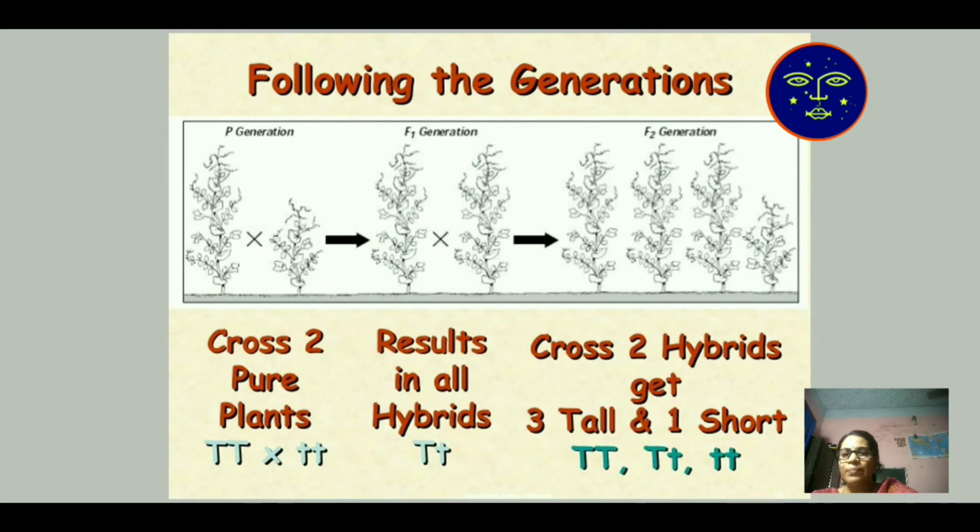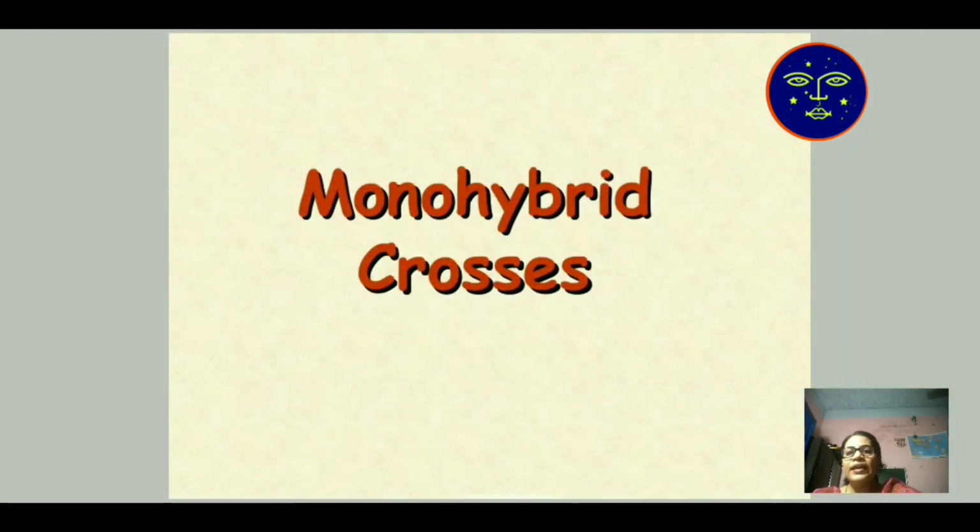The result comes as a hybrid, capital T small t, which is known as a tall plant. When these cross with each other, 3 tall plants and 1 short plant come. TT is for capital T, capital T; Tt is the hybrid tall; and small t small t is the shorter height plant. Then he did an experiment with monohybrid crosses.